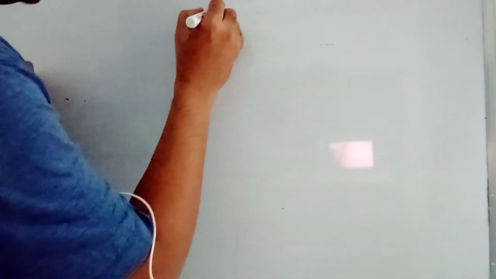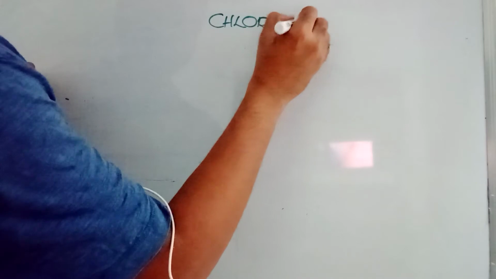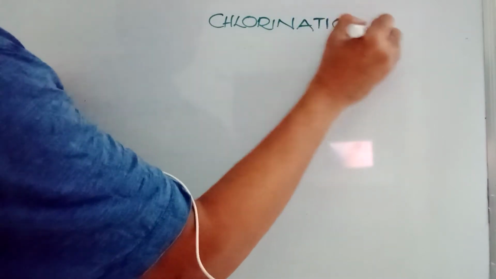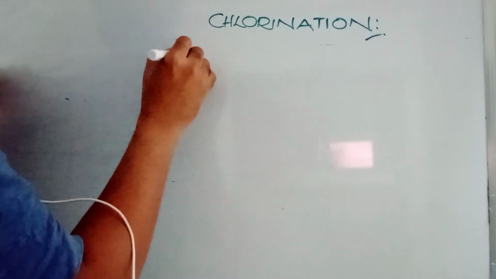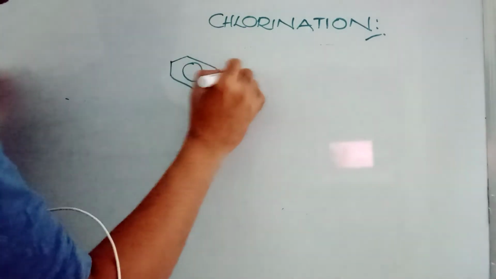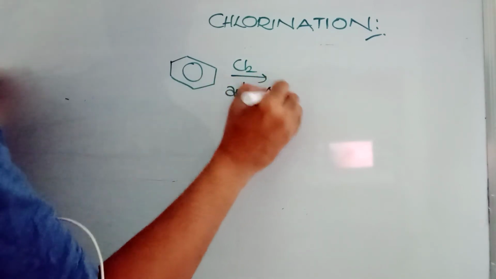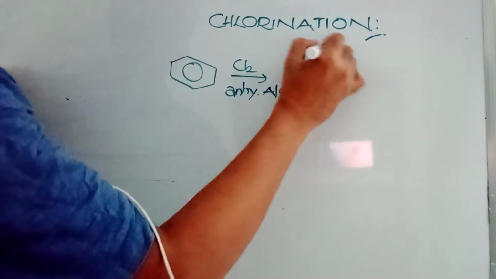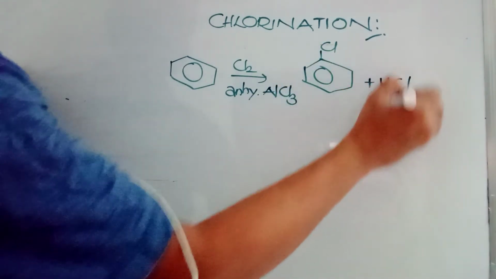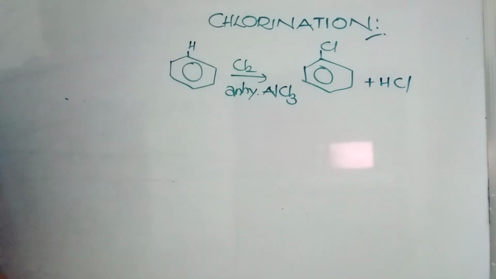The first one is halogenation. I'm taking chlorination. You can go for bromination, iodination, also no problem. Chlorination generally we take. Benzene, when treated with chlorine in the presence of anhydrous AlCl3, forms chlorobenzene. Means one hydrogen present here is going to be replaced.